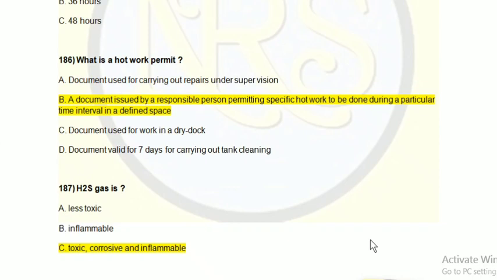So hot work is nothing but a work which liberates heat energy, which can lead to a fire hazard in that location. So that work is called hot work. It mainly includes gas welding, gas cutting, electric arc welding, and grinding. These are the works considered as hot work. If you are going to carry out hot work, then you have to get a permit from the company.